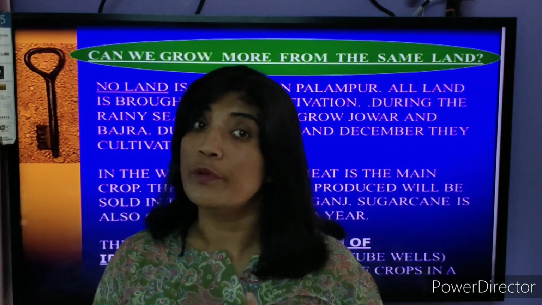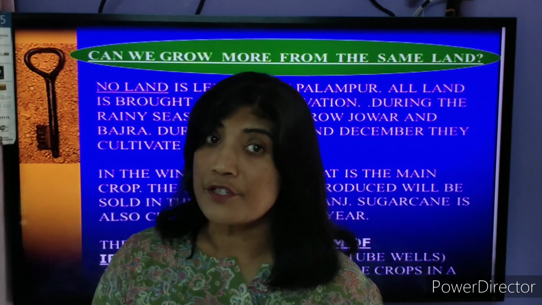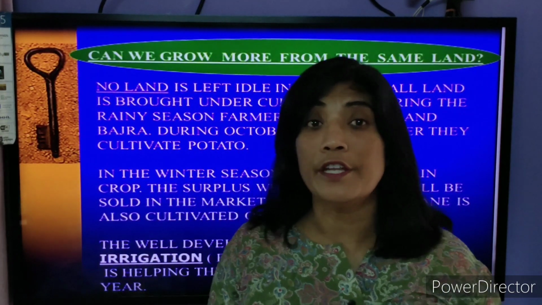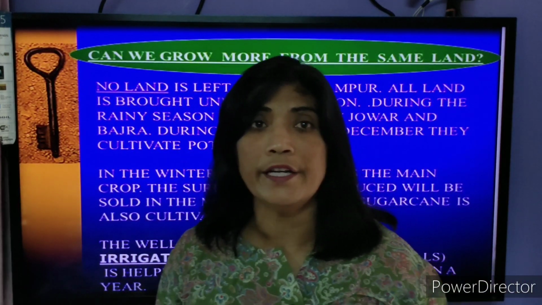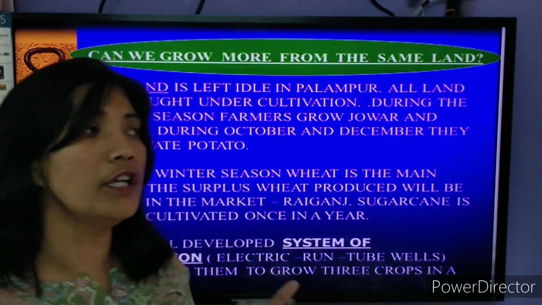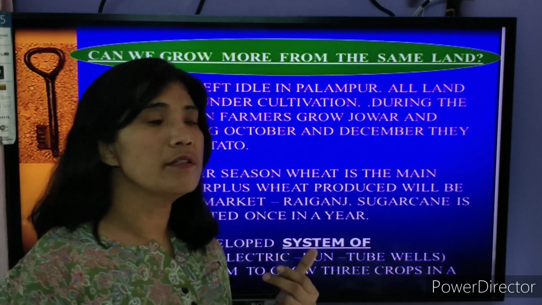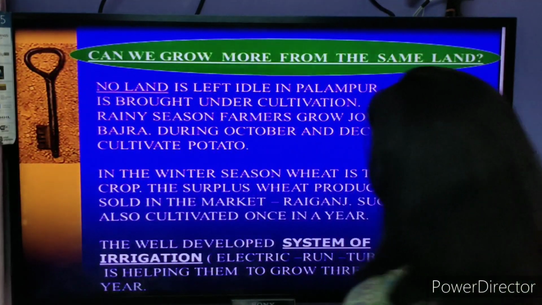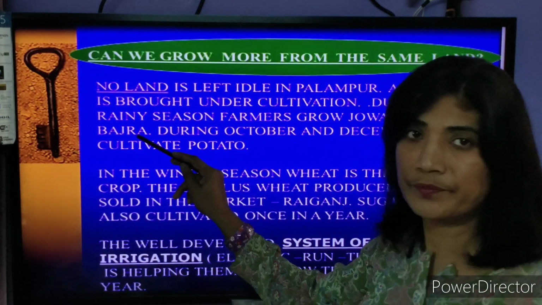Every crop needs different climatic conditions, different temperature, different irrigation and rainfall. So the people living in Palampur generally grow jowar and bajra in the rainy season.